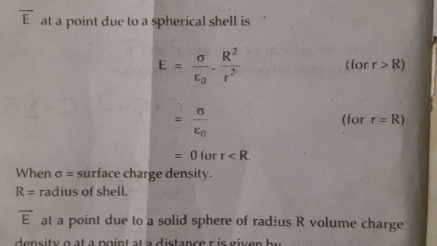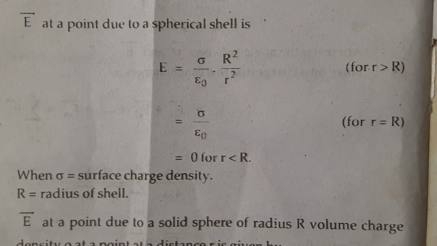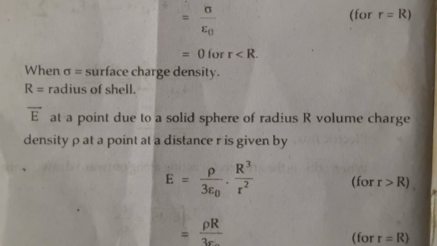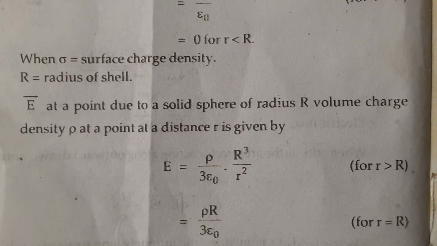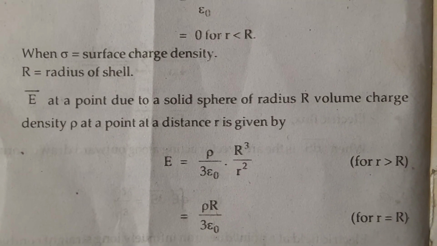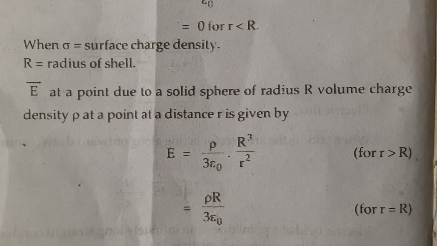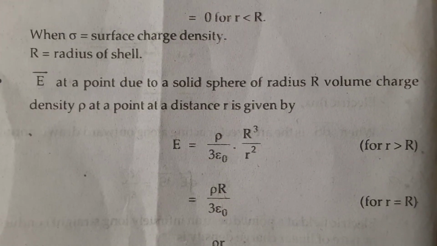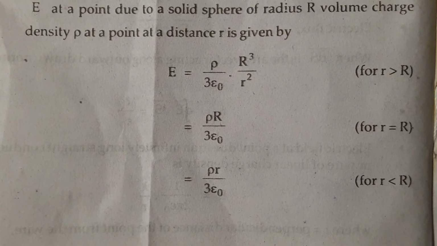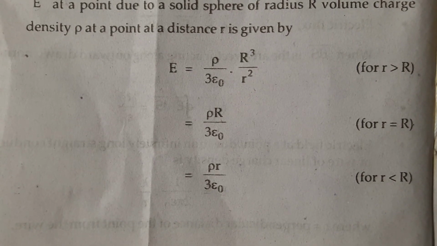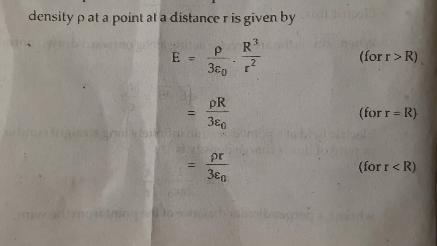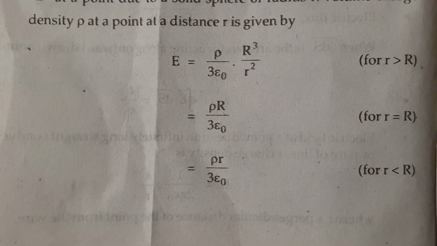Electric field at a point due to a spherical shell is given for the cases where small r is less than the bigger r, where sigma is the surface charge density and the radius is the radius of the shell. Electric field at a point due to a solid sphere of radius r and volume charge density, it should be rho, I guess.